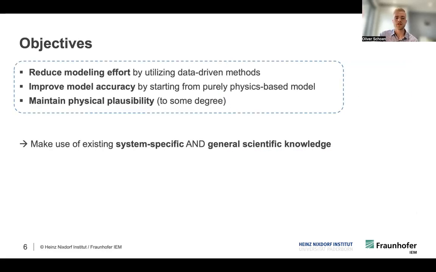So in summary, our objectives are to reduce the modeling effort by utilizing data-driven methods, in our case for non-autonomous time-continuous systems. The second one, to improve model accuracy by starting from a purely physics-based model and then somewhat shaping the dynamics to calibrate it to the data. This is also referred to as physics-guided modeling and results in hybrid models. And the third point is that we want to maintain some physical plausibility. Though we don't give any guarantees of physical correctness, we want to incentivize this. Note that we therefore make use of existing system-specific, but also general scientific knowledge.